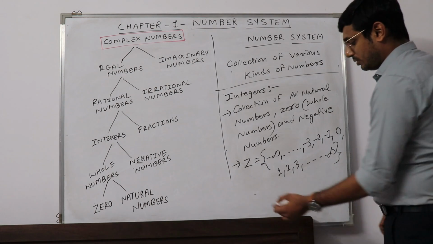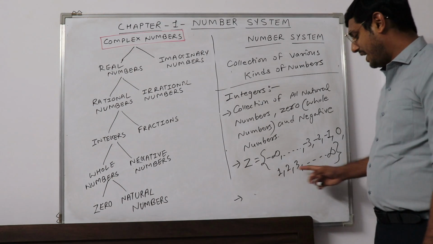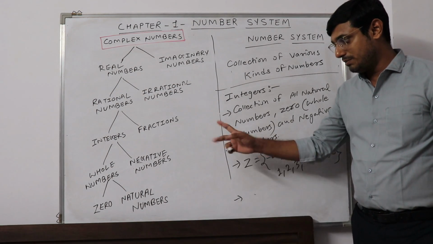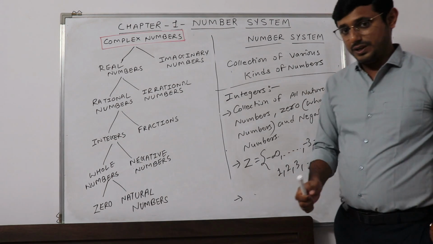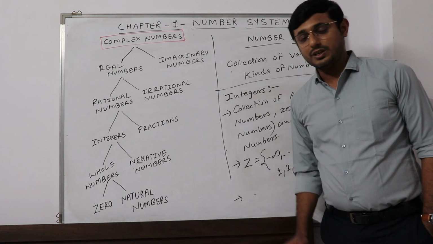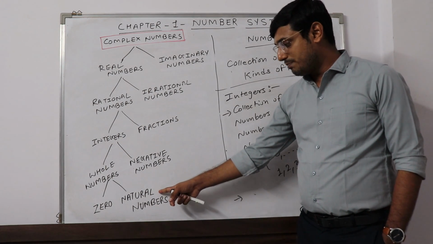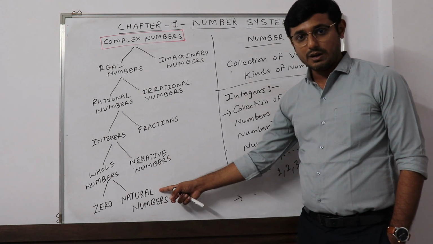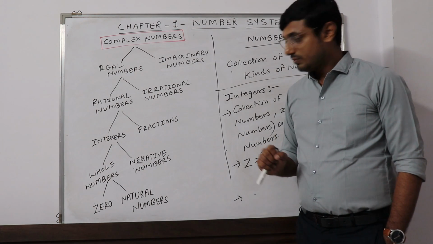So it has infinite members like natural numbers and whole numbers, but there is a difference between these two sets and this particular set. For example, the smallest member of natural numbers is 1.